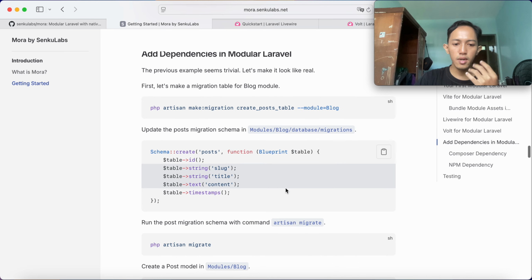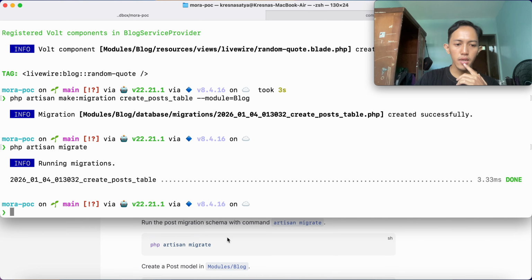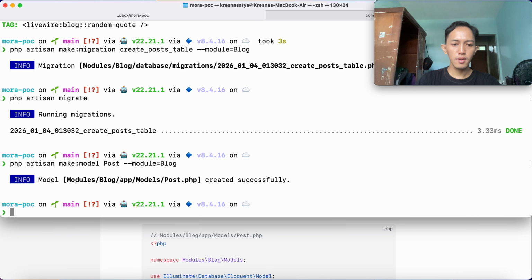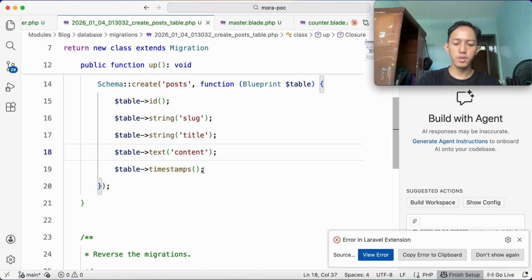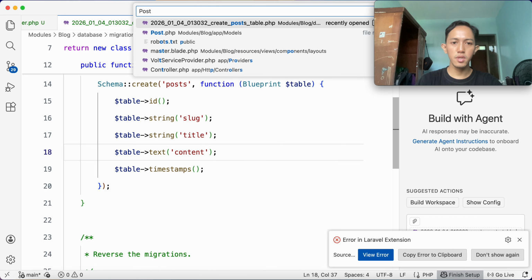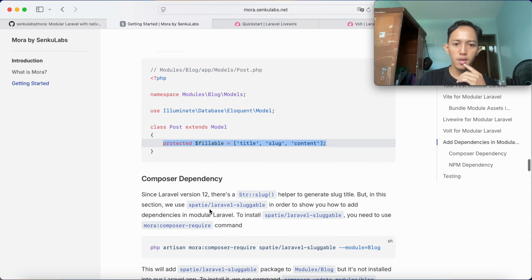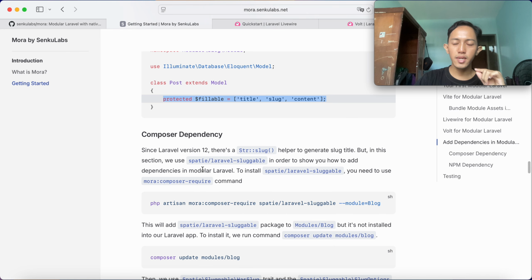And then we just run PHP artisan migrate. Okay, it works. So we create the post model in modules block. And then we add available property in post model. So I will make it short by just copy and paste because we want to prove the concept here. Okay, and then that's it. The initial step. Now it's the real things.